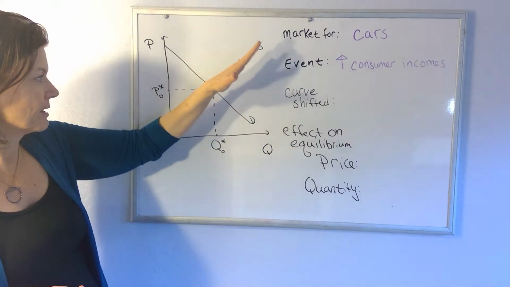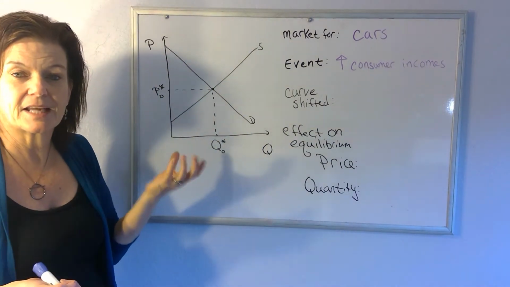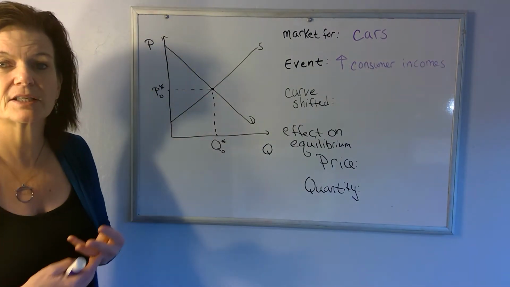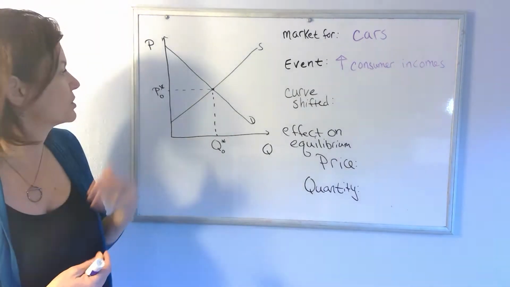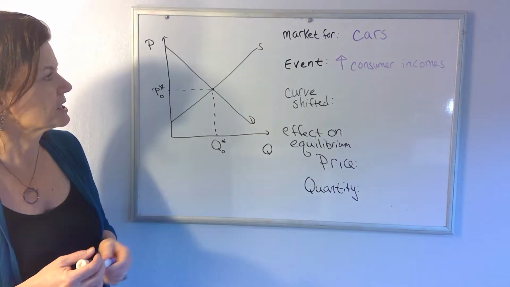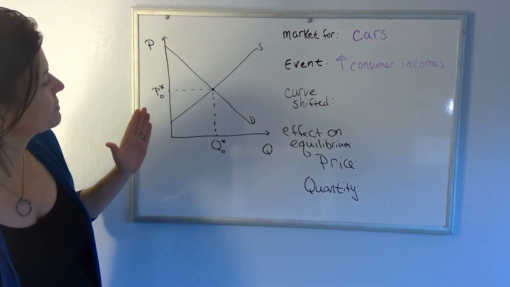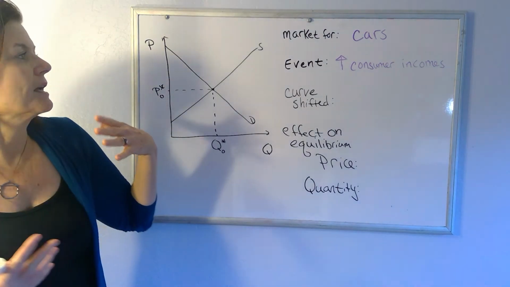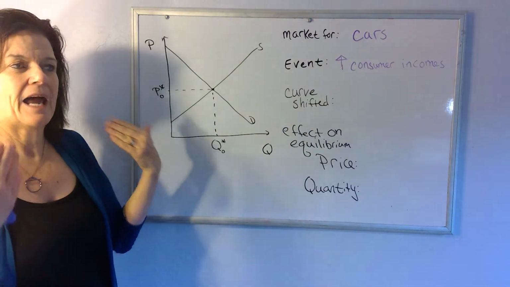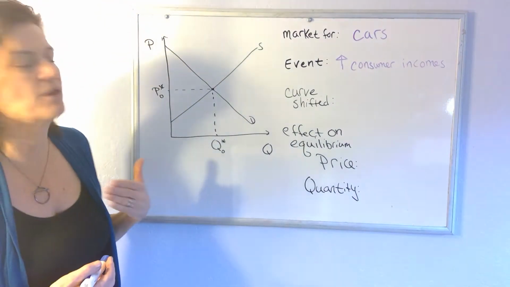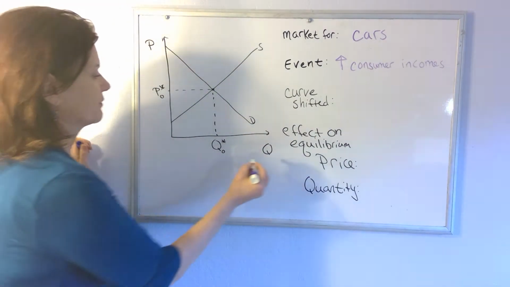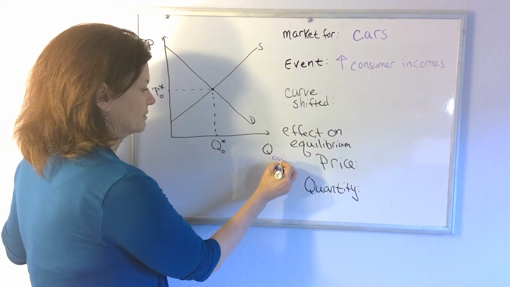And with the demand curve, anything that affects how much you want to buy of a product besides the price, like your income or your taste and preferences or the price of related goods, or just your expectations, like we saw with toilet paper and COVID, people's expectations changed. So we're just going to go through a few examples and say, in a particular market, if this happens, and just sort of work through in our head how the market changes and how the market finds its way back to equilibrium. So in this case, we're going to say it's the market for cars, just cars in general.